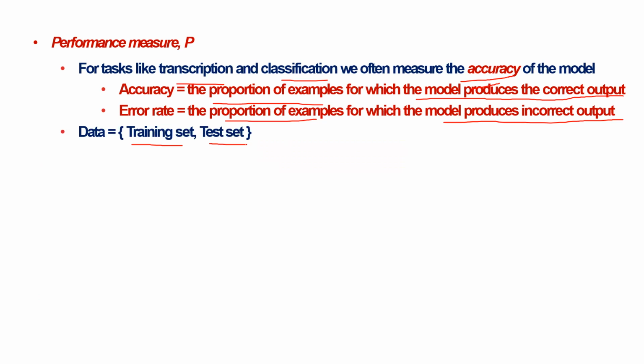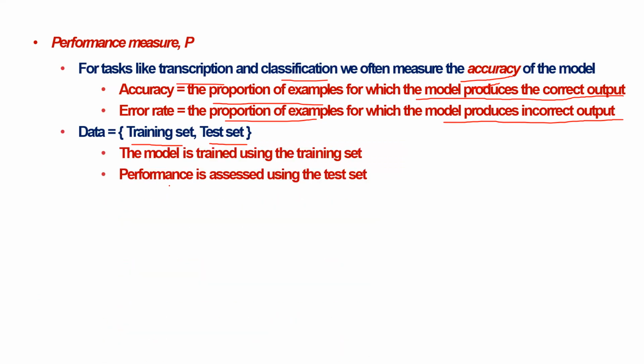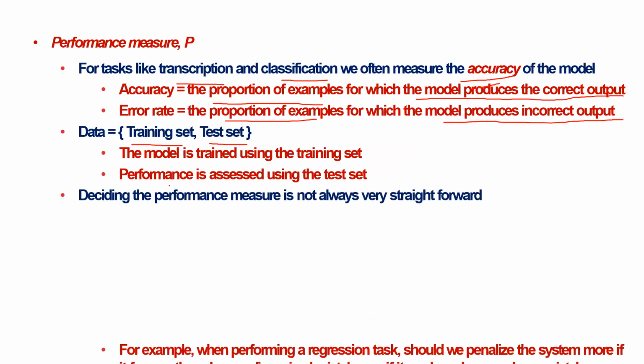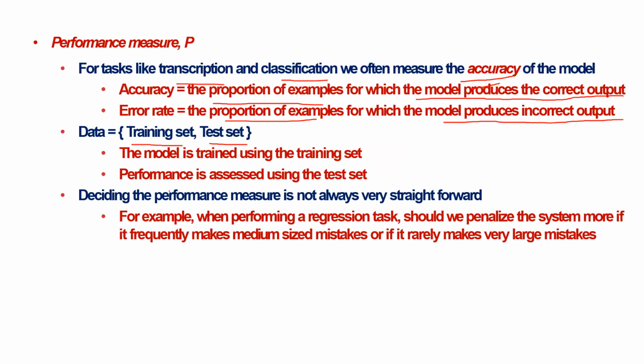I supply the test data and make sure it runs properly. The model is trained using the training set and performance is assessed using the test set. Deciding the performance measure is not always straightforward. For example, when performing a regression task, should we penalize the system more if it frequently makes medium-sized mistakes or if it rarely makes very large mistakes?